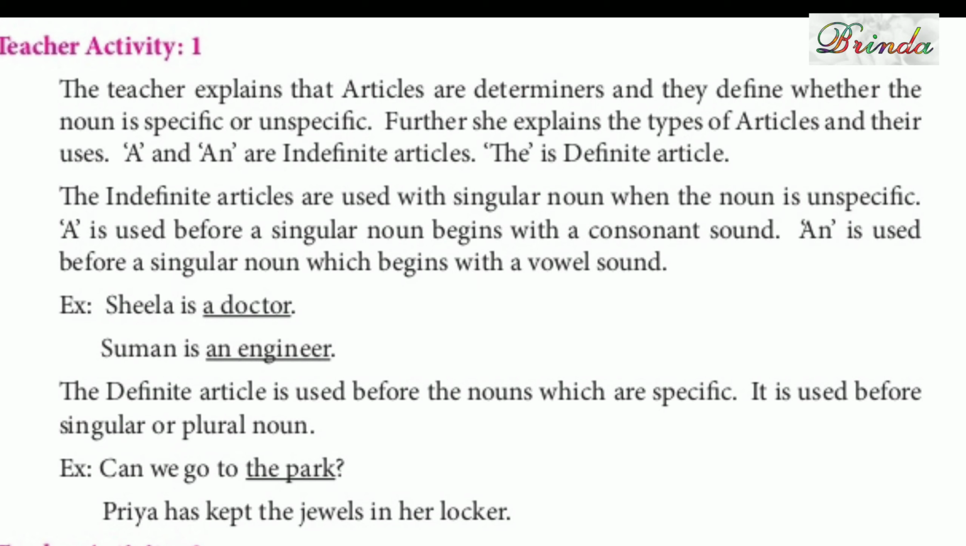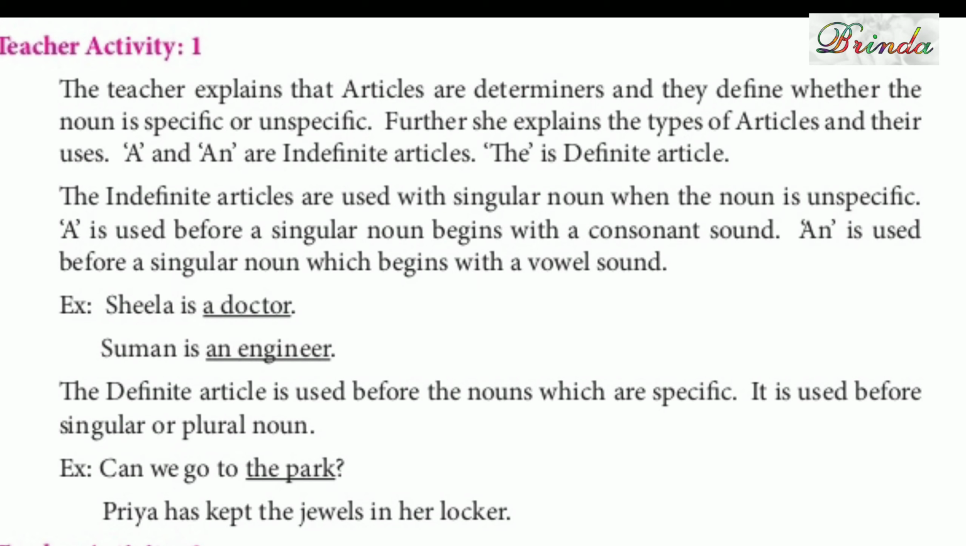An is used before a singular noun which begins with a vowel sound. So when do we use an? An we should use for singular only, for words with a vowel sound. Fine children, for example, Sheila is a doctor. Here doctor starts with d, not a vowel, so a doctor. Suman is an engineer. Engineer begins with a vowel sound, so that is why we are using an.